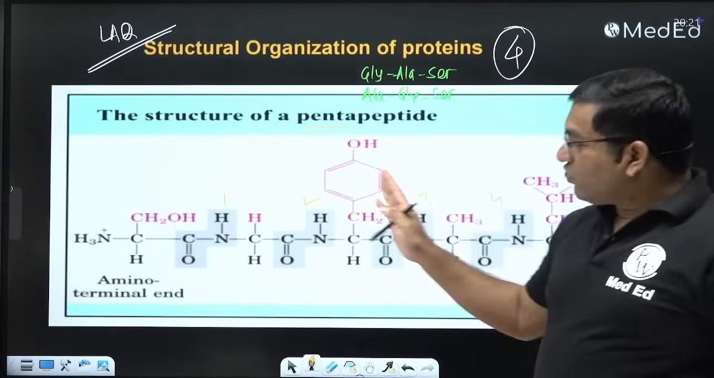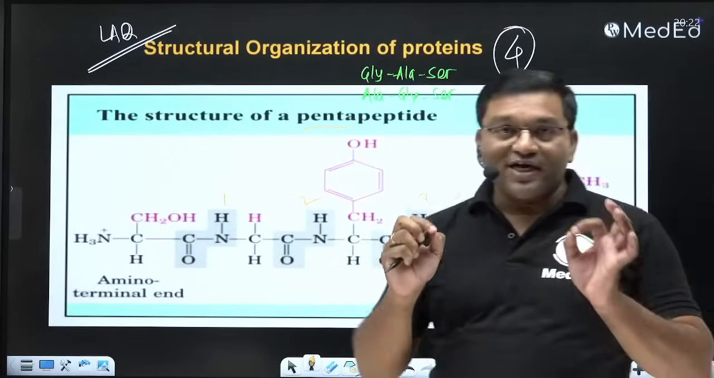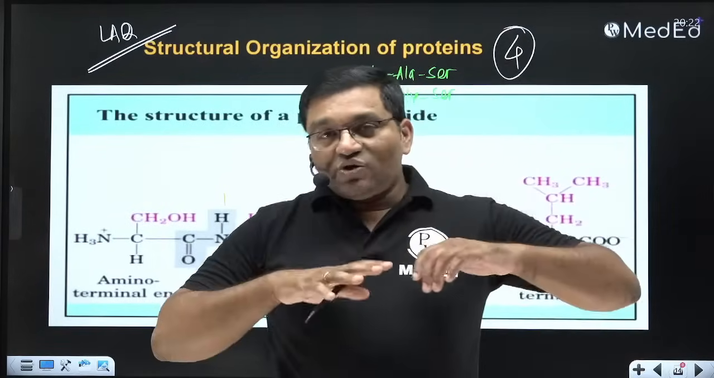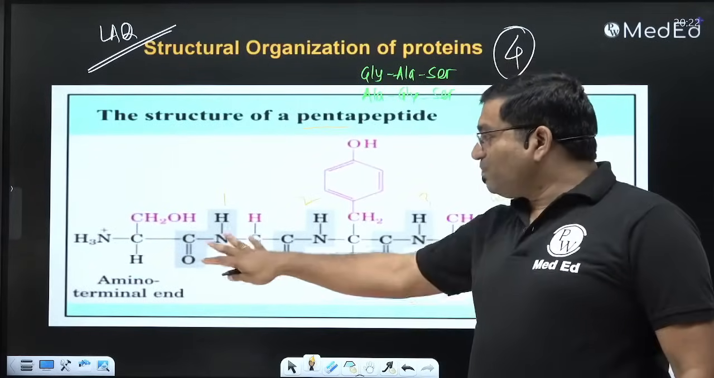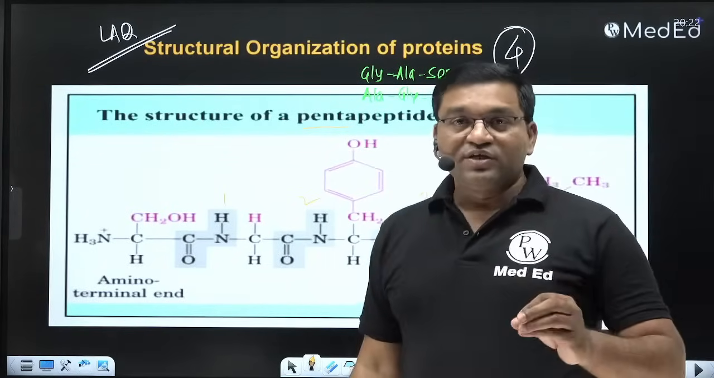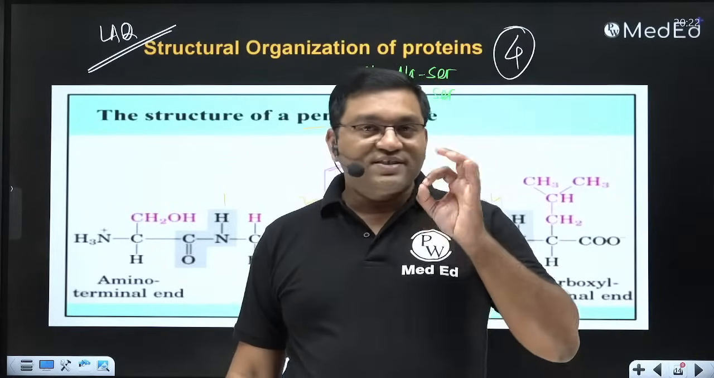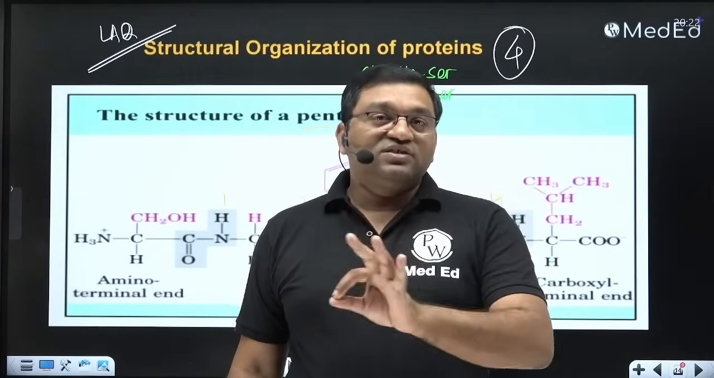They are named from the amino terminal to the carboxyl terminal. When synthesis of the peptide chain happens, it is also from the amino terminal to the carboxyl terminal. So this is a pentapeptide. For example, glutathione. If you take the example of glutathione, it is gamma glutamyl cysteinyl glycine.